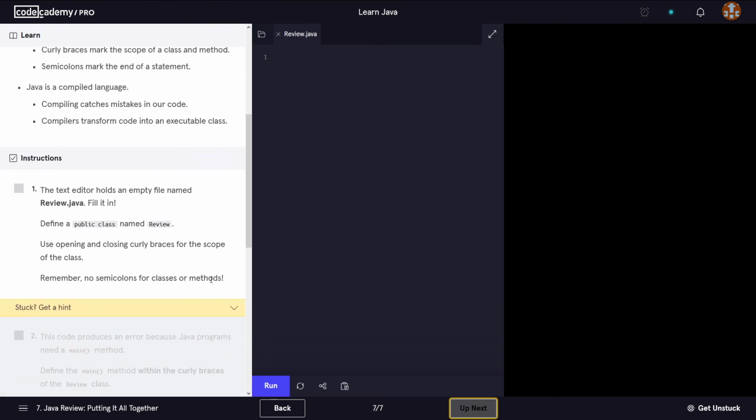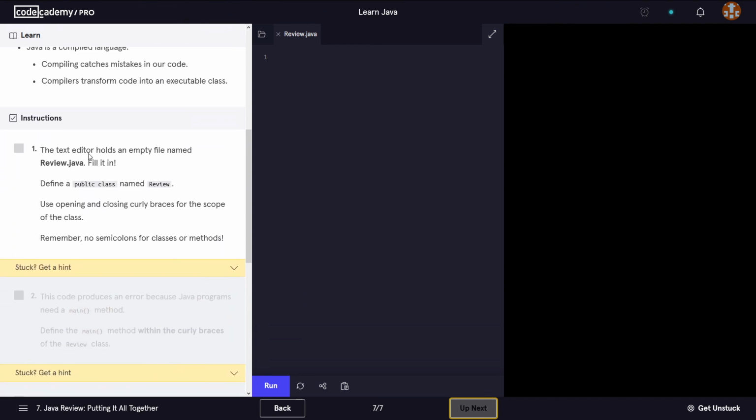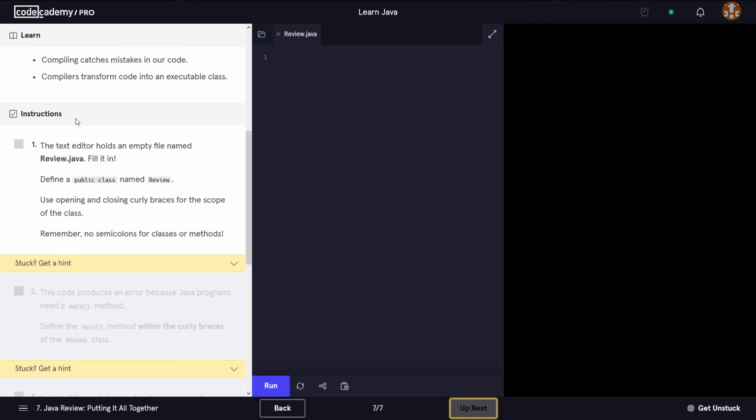executable class. Now, if we have a look at the instructions, it says the text editor holds an empty file named Review.java. Fill it in. So, what do we need to do? We need to create a class, because first of all, we know that each Java program needs to have a class.